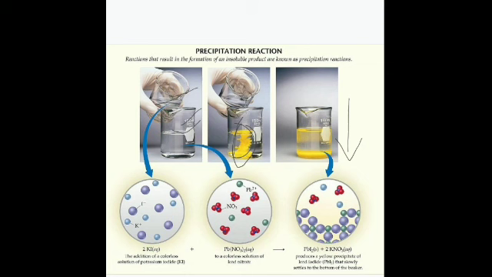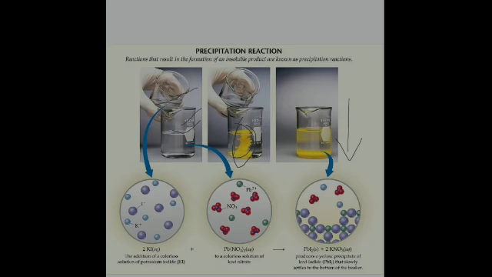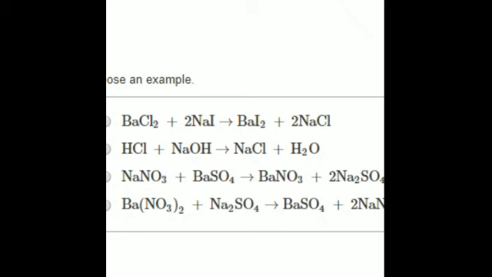Other examples of this precipitation reaction: sodium carbonate and copper sulfate react together to form sodium sulfate and a precipitate of copper carbonate. A similar reaction is between silver nitrate and HCl, forming silver chloride and nitric acid. Silver chloride is the precipitate. Again, BaCl2 and NaI react together to form BaI2 and NaCl, with a precipitate. So these are some of the examples.